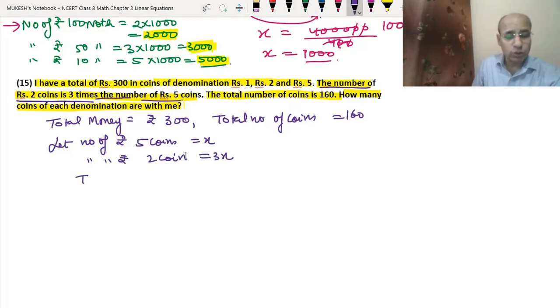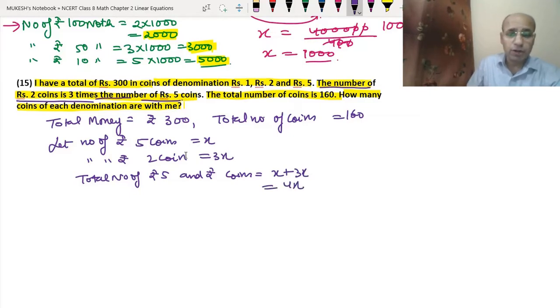Okay, so that means the total number of rupees 5 and rupees 2 coins will be x plus 3x, which is equal to 4x. But the total number of coins, meaning the coins of rupees 1, 2 and 5, is 160. Since we have assumed the number of rupees 5 and 2 coins is 4x, we will subtract it from the total.